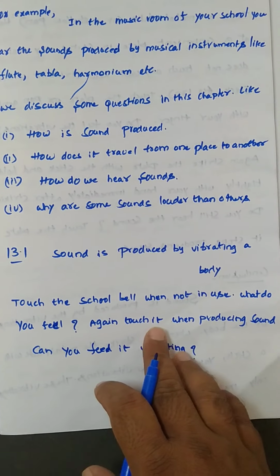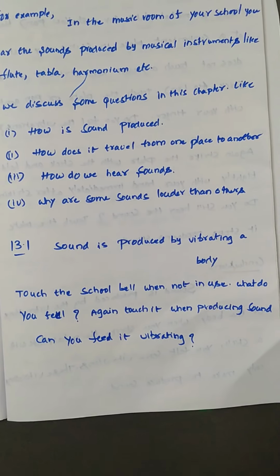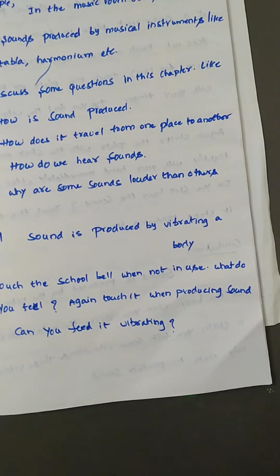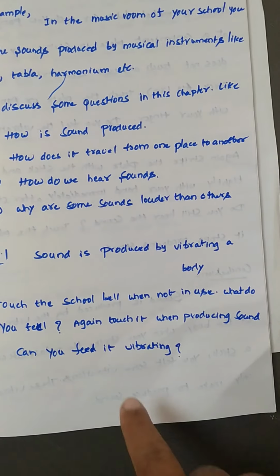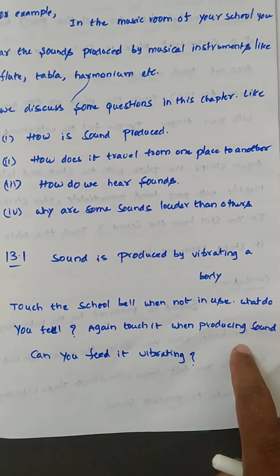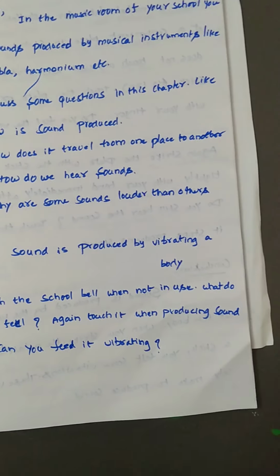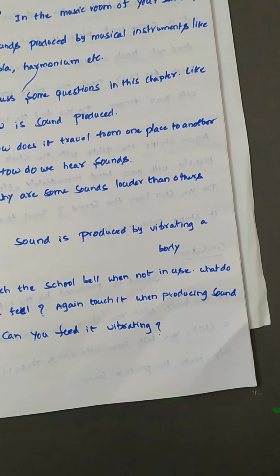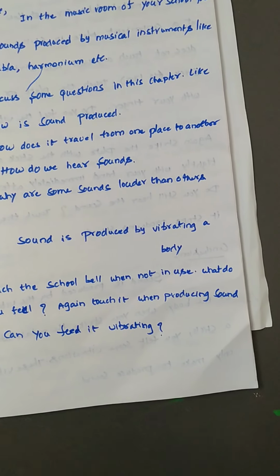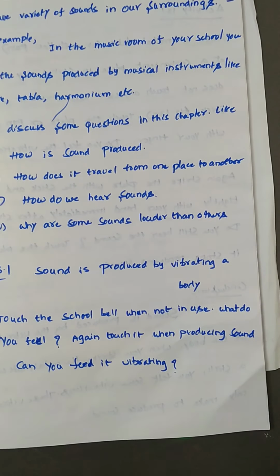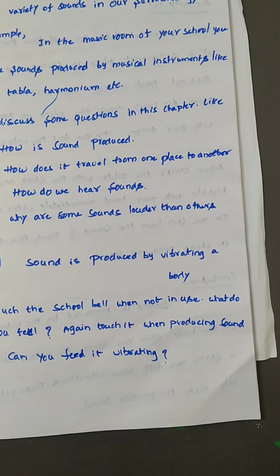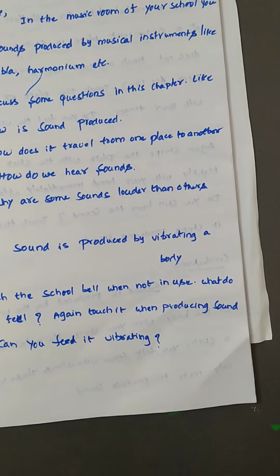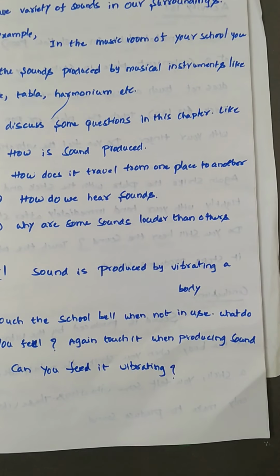See, if you touch the school bell when it is not in use, what do you feel? We don't feel any vibrations or any sound, right? But touch it again when it is producing sound. Can you feel it vibrating? Yes, obviously. When it is producing sound, you can feel some vibrations. Similarly, there is an instrument called a tuning fork. If you touch the tuning fork, you feel some vibration. That vibration is produced along with the sound, right? So the conclusion is: sound is produced by the vibration of a body.